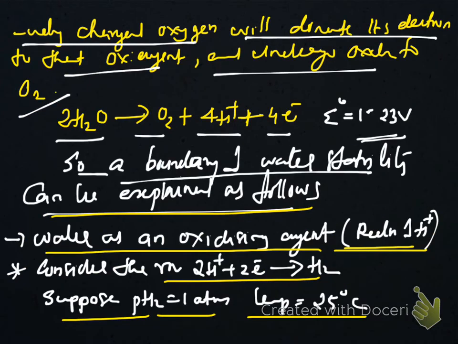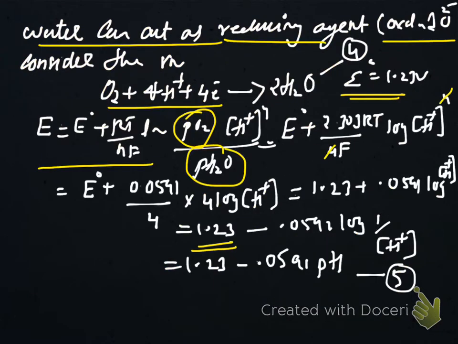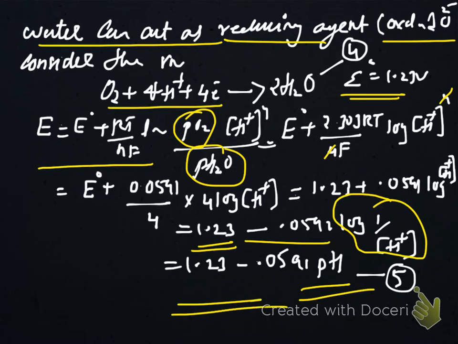Here, as we have mentioned, 1.23 is the E0 value. E = 1.23 minus 0.0591 log 1 by H+. What is log 1 by H+? That is pH. This is the equation.